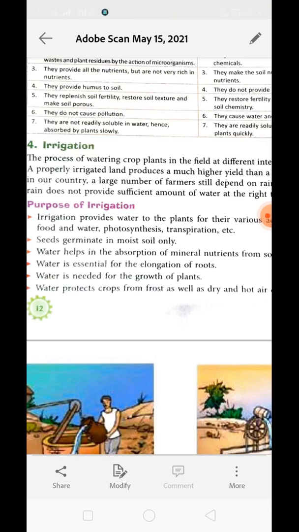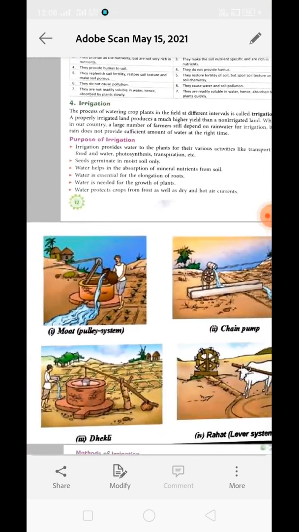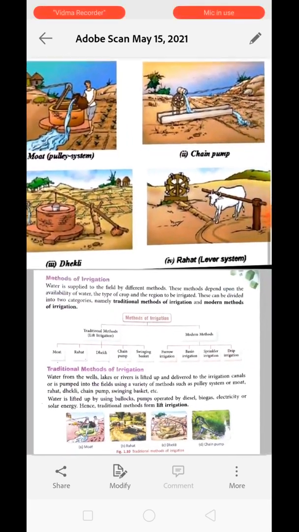Next point, water is needed for the growth of the plant. Obviously, if water is present, then only the plant can perform photosynthesis and then only will they have food and can grow. Okay, now next, water protects the crop from frost as well as dry or hot air currents because of transpiration. Okay, transpiration helps them to maintain the temperature of the plant body. Understand? So they are very much safe from frost or hot air. Understand? Now next is methods of irrigation.